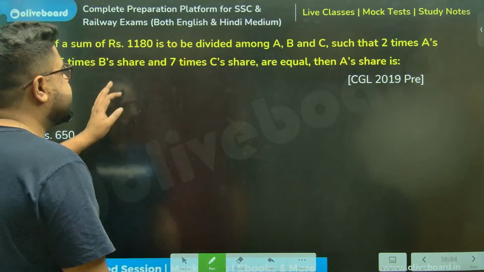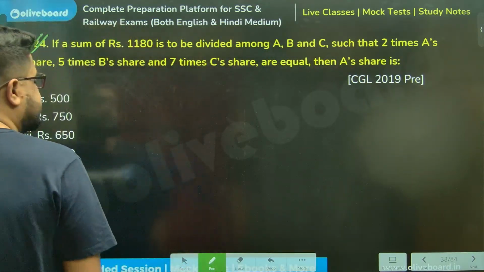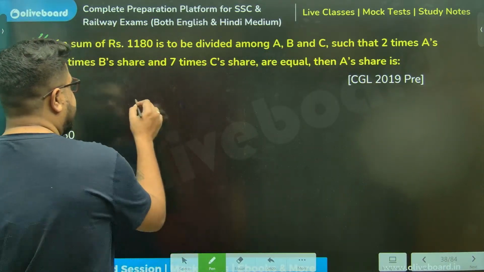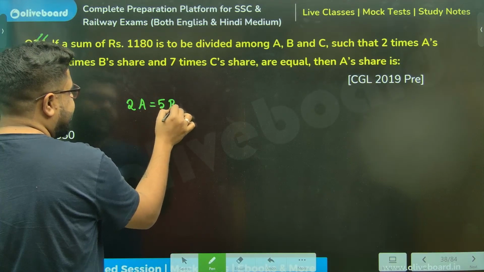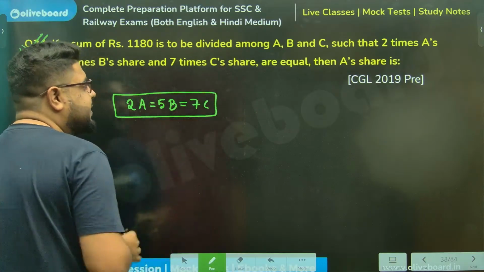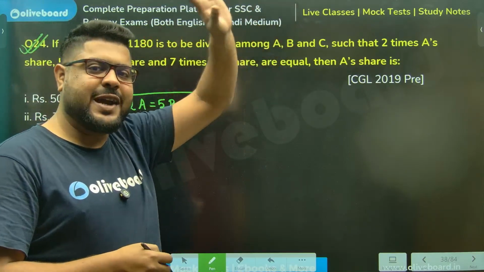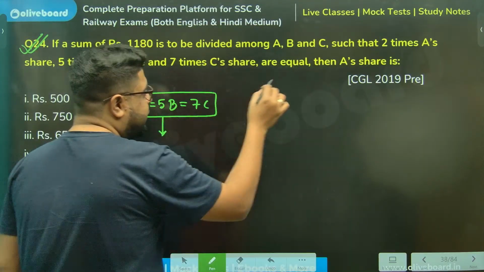Sum of this much is to be divided such that 2 times of A is equal to 5 times of B is equal to 7 times of C. You see, I'm converting this back to the previous question. So I need to find A's share.